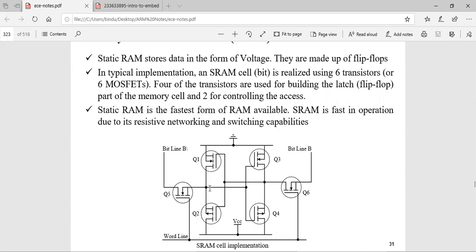The output of this one is connected as input to this, and the other output is connected as input to the other. The output of this is connected as input to these 2 transistors Q3 and Q4. The output of this is connected as input to transistors Q1 and Q2. And these are pass transistors. Anything which you have to write, you write here on bit line B and bit line bar. This is active low and this is active high. So if you write 1 here, automatically by default it is 0 on this side.